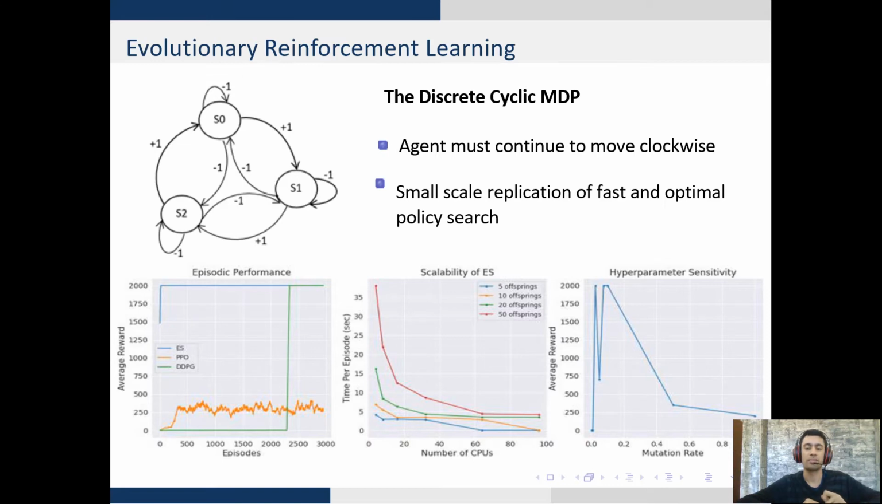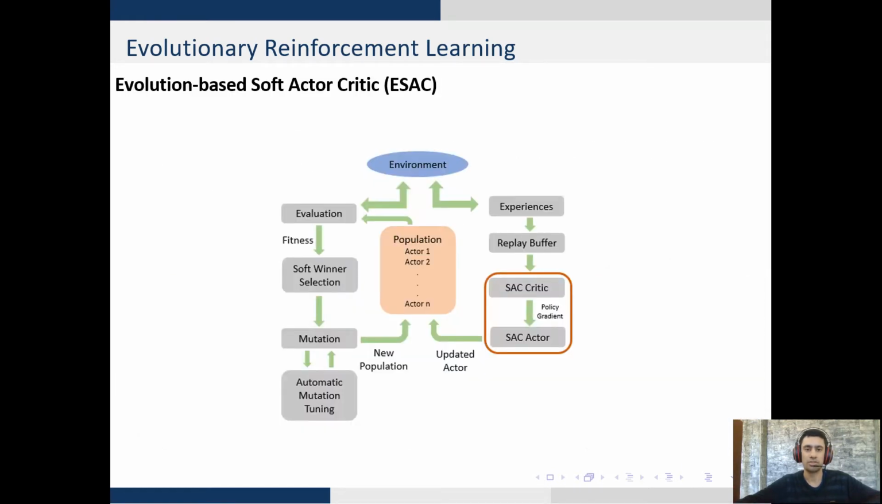So how can we combine these 2 methods to leverage improved performance along with sensitivity? To this end, I introduce the evolution-based soft actor critic, or ESAC. We begin by evaluating a population of agents, followed by selecting the winners and mutating them to form the new population. This is the evolutionary phase on the left. On the right, you see that the SAC agent learns from experiences sampled from a replay buffer and optimizes using policy gradients. This is the RL part on the right. The novel component is the automatic mutation tuning, which I'll now discuss in detail.